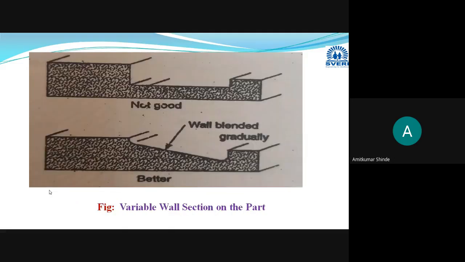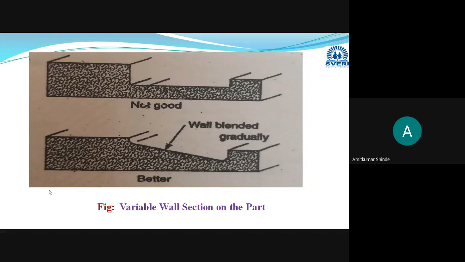I have added some pictures from the books only. These diagrams I have collected from the book Fundamentals of Plastic Mold Design. Professor Sanjay Nayak is the author of this book.